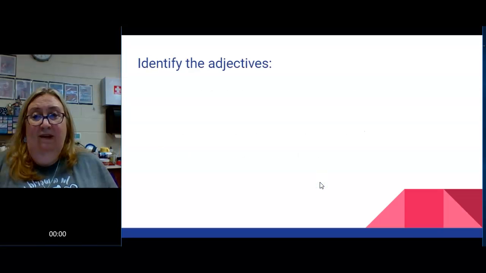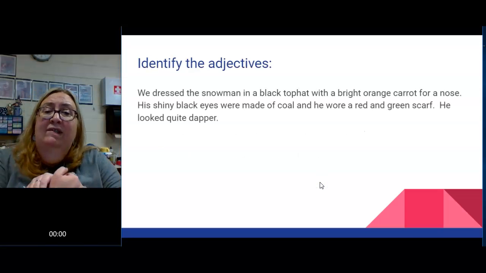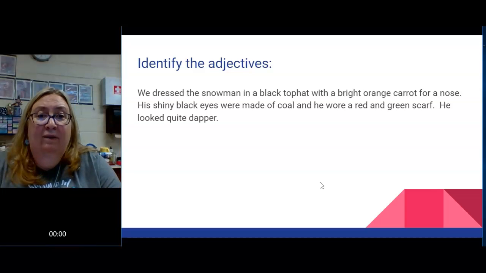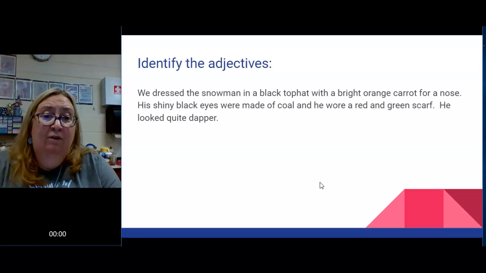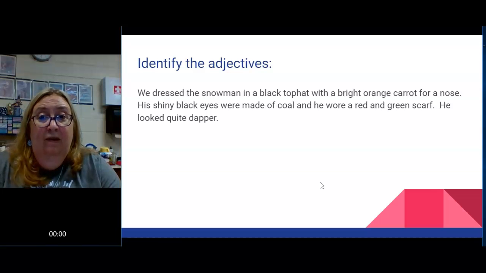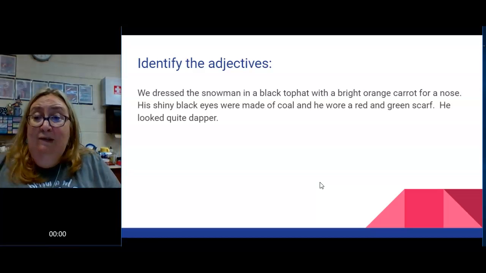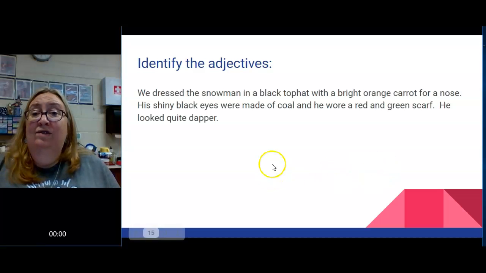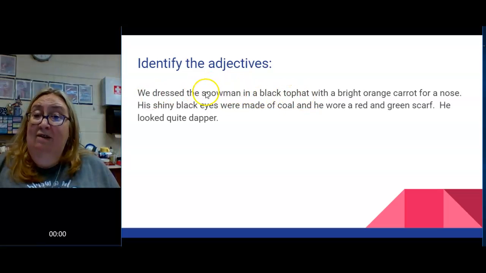Let's see if we can find some adjectives. We dressed the snowman in a black top hat with a bright orange carrot for a nose. His shiny black eyes were made of coal, and he wore a red and green scarf. He looked quite dapper. All right. We have we is a pronoun. Is there anything in that sentence that describes we? No. We dressed the snowman, so snowman is a noun, in a black top hat. And all of these things describe the snowman.